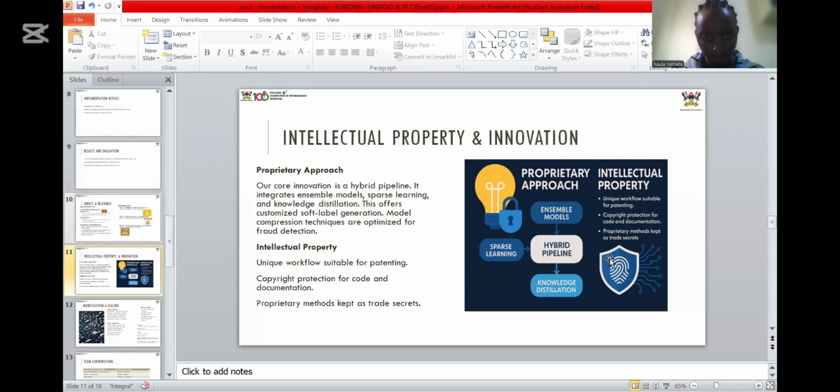And then for intellectual property, we have a unique workflow which is suitable for patenting, copyright protection for code and documentation, and also proprietary methods kept as trade secrets.